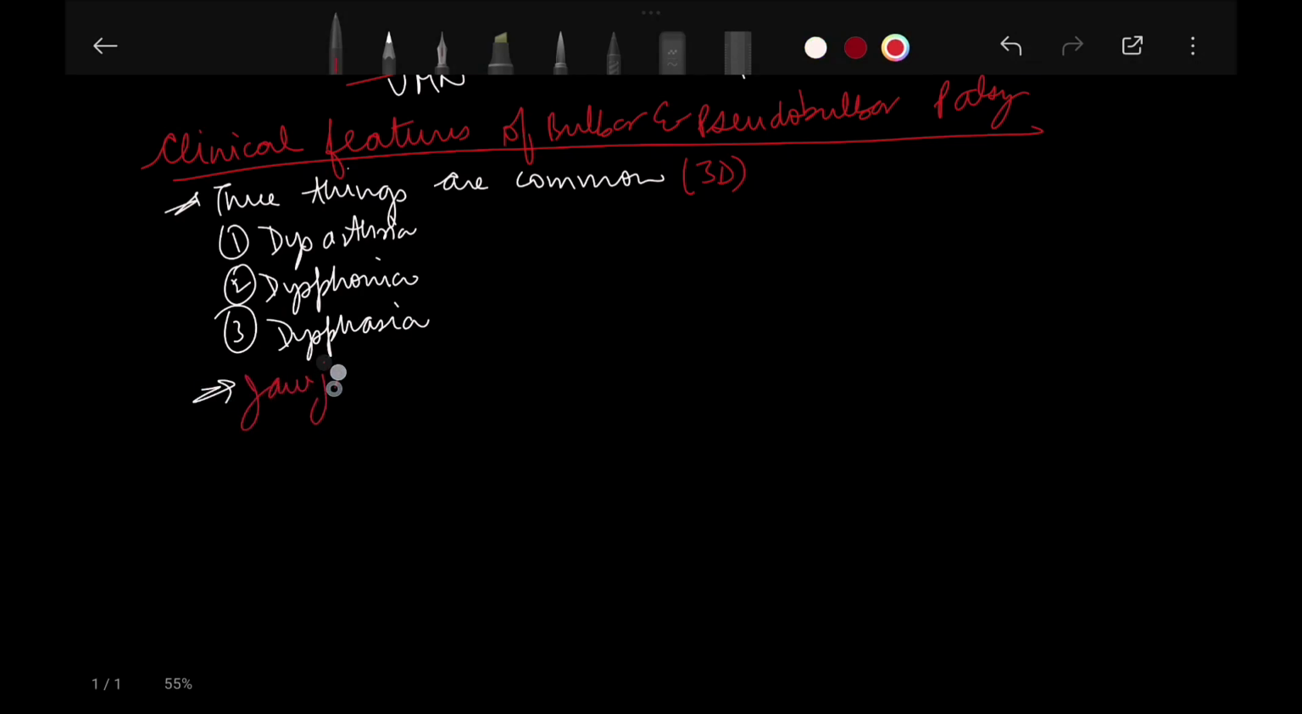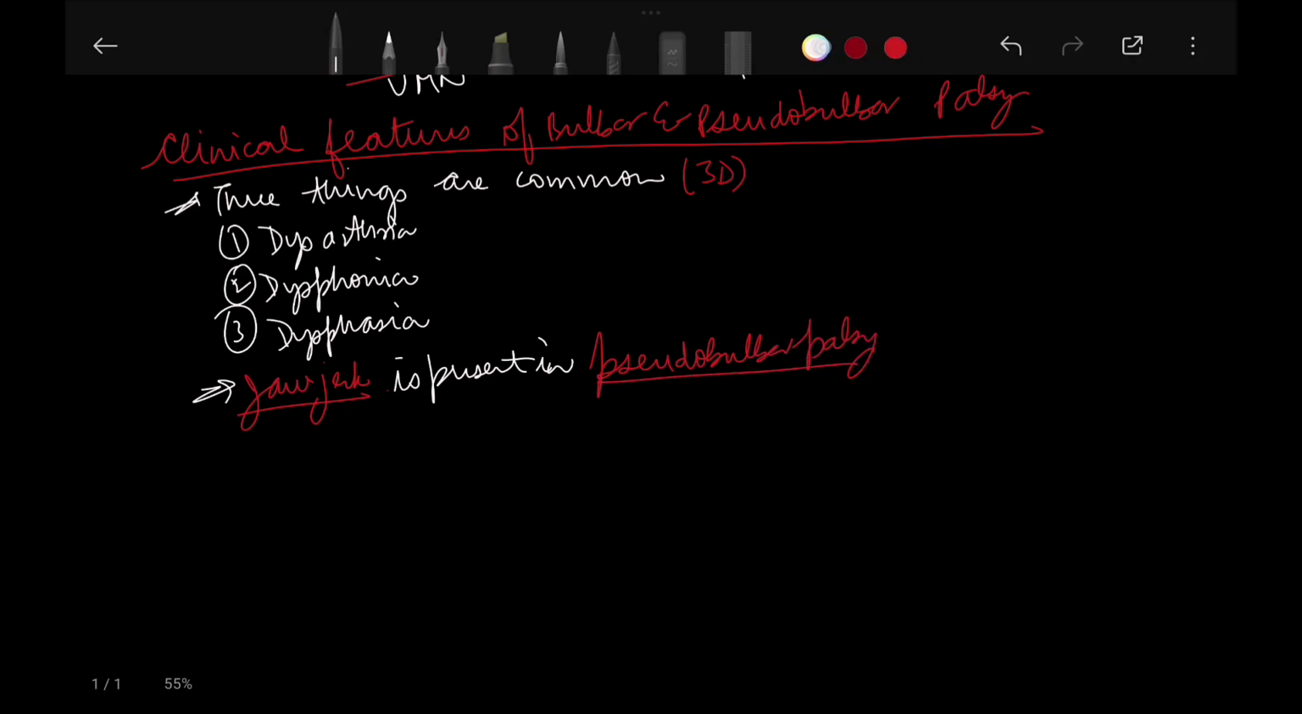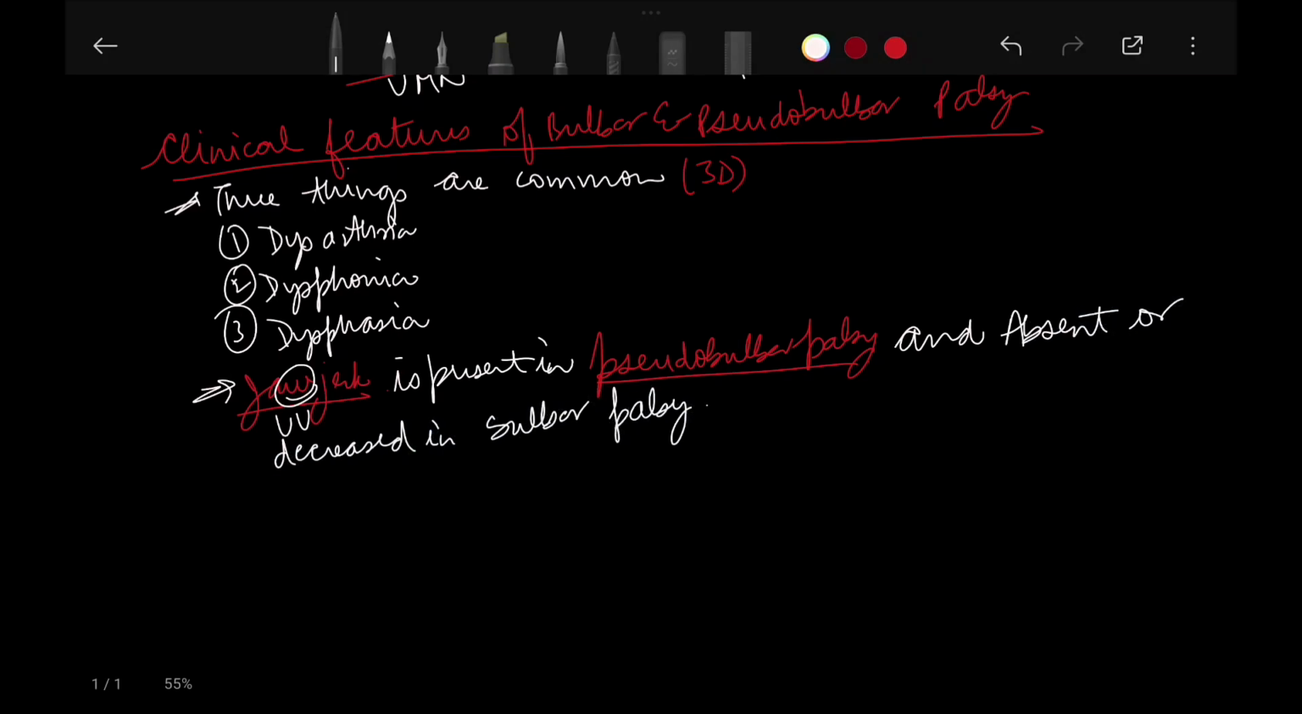Jaw jerk. It is present in upper motor neuron injury, that is pseudobulbar palsy, and again we can see two U's in a W. So, jaw jerk: pseudobulbar palsy and upper motor neuron lesion, and absent or decreased in bulbar palsy.